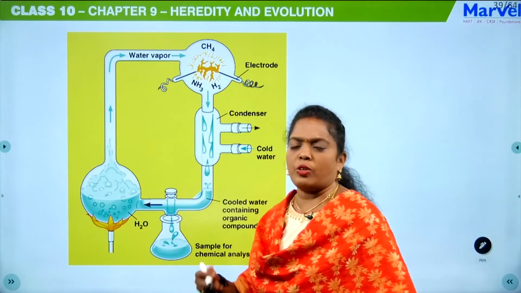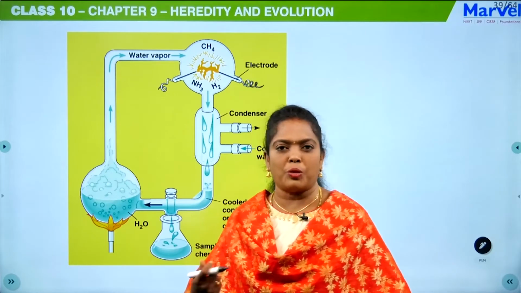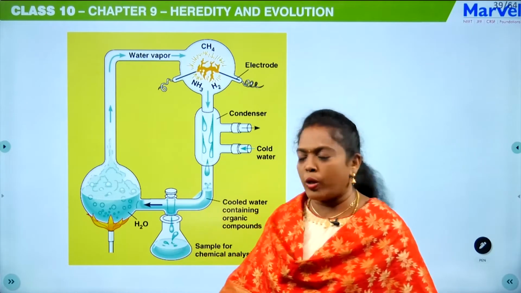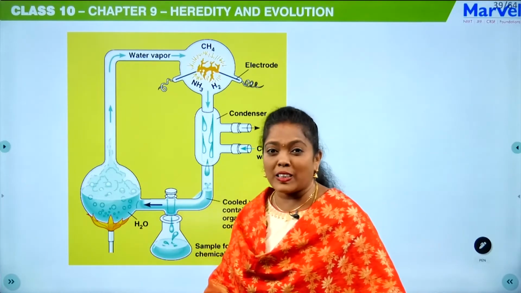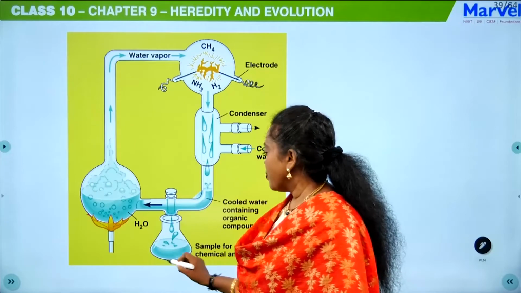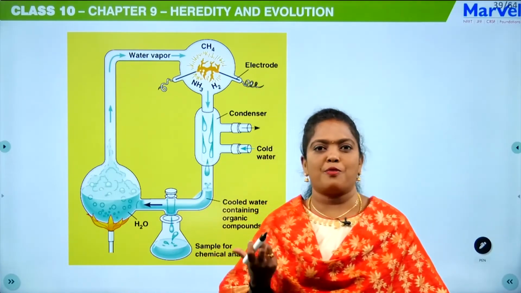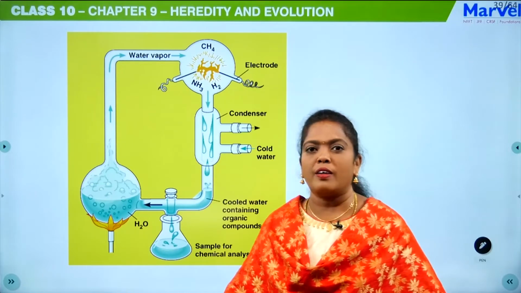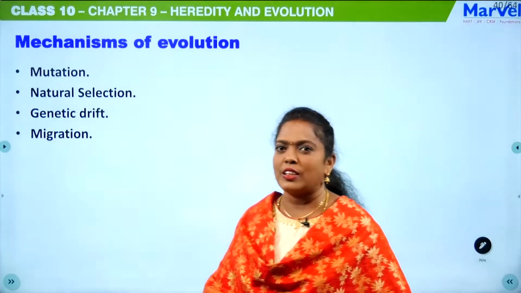Later on, they did these experiments again and again, and in one more experiment they got sugars, bases, like that. So this proves that life originated from inorganic molecules. Is it clear, students? Yeah.